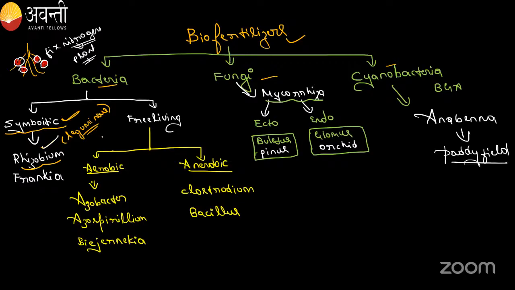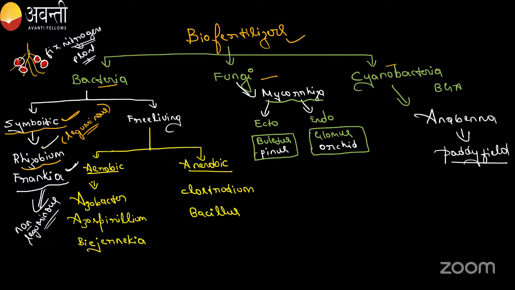Whereas Frankia is a bacterium that attaches to the roots of non-leguminous plants. Kindly remember, many competitive exams have asked which bacterium is associated with non-leguminous plants for nitrogen fixation. That is Frankia. So this is about symbiotic association: the bacteria attach to the root and fix nitrogen.